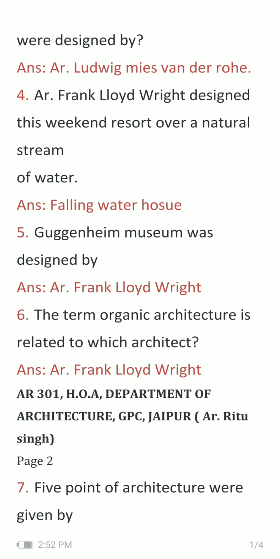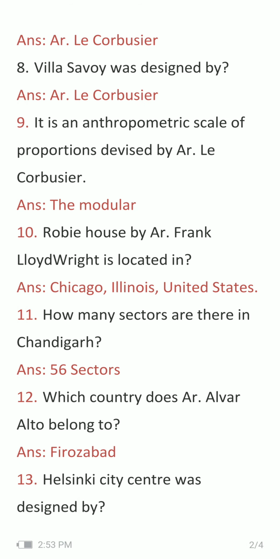We come to question number 7. 5 points of architecture were given by, and the answer is architect Le Corbusier. Question number 8 is Villa Savoy was designed by, again I would like to brief you that Villa Savoy is one project which is having all the five points of architecture, and it is a well-known design by architect Le Corbusier. So the answer is architect Le Corbusier.